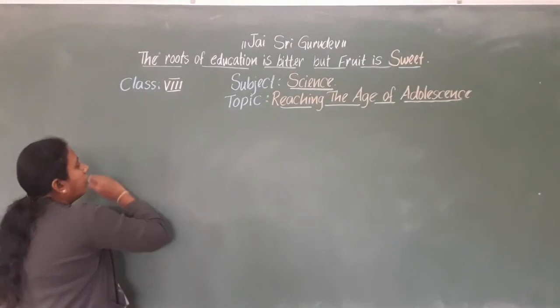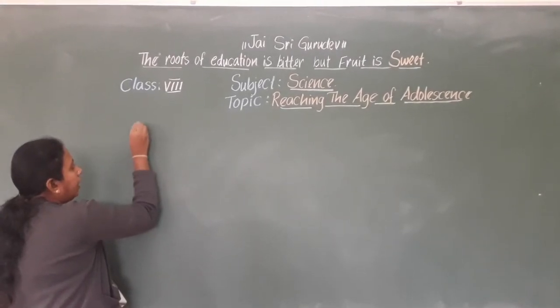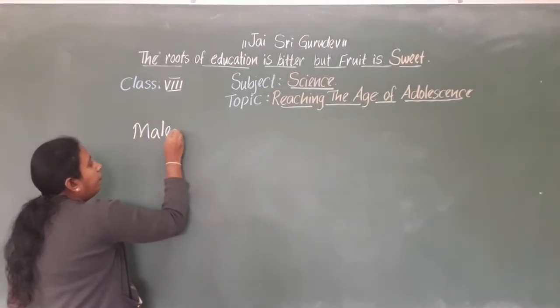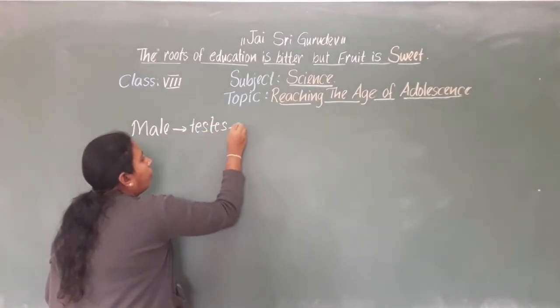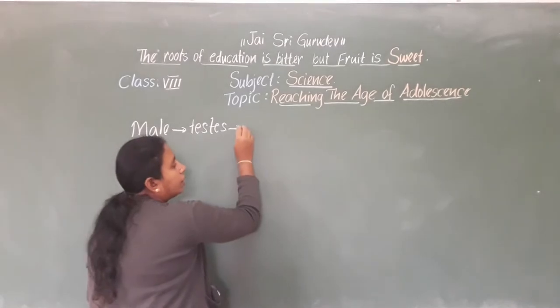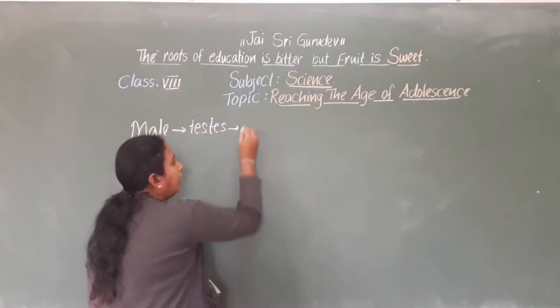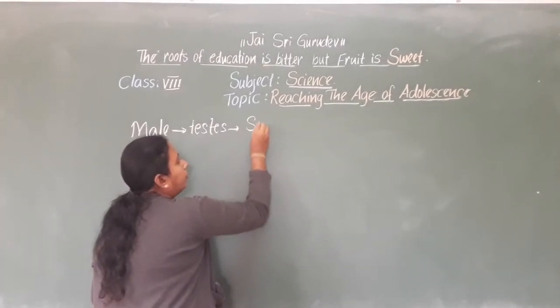One pair of sex chromosomes is present in human cells, especially in male and female reproductive cells. The male reproductive organ, what do you call it? The testis, which produces the reproductive cell we call sperm.